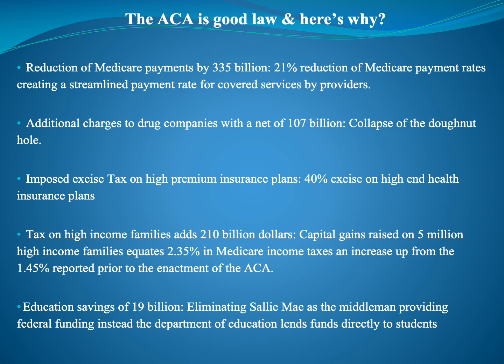Capital gains are raised on 5 million high-income families, which equates to 2.35% in Medicare income taxes, an increase up from the 1.45% reported prior to the enactment of the Affordable Care Act. Education savings of $19 billion, eliminating Sallie Mae as the middleman providing federal funding. Instead, the Department of Education lends funds directly to students.